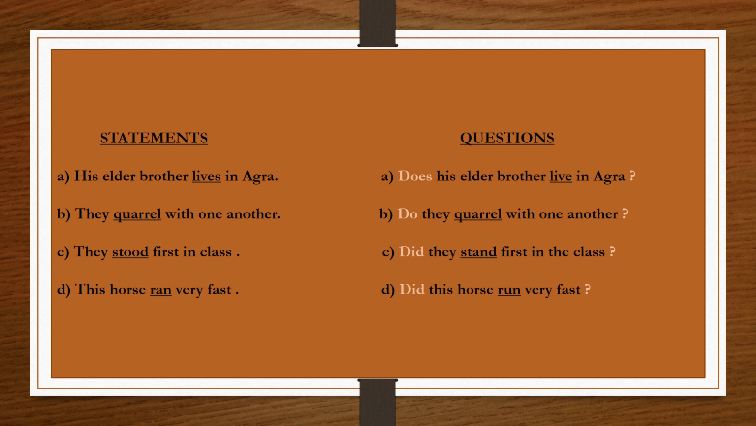Now, according to the rule we have studied just before this, the formation of interrogative sentence will be like do or does plus subject plus base form. As our subject is singular in this sentence, so we will be using does. So the correct formation is does his elder brother live in Agra. Base form of verb lives is live.